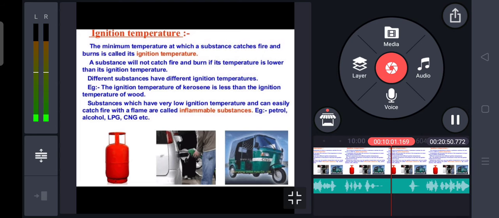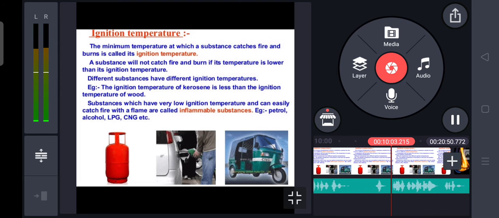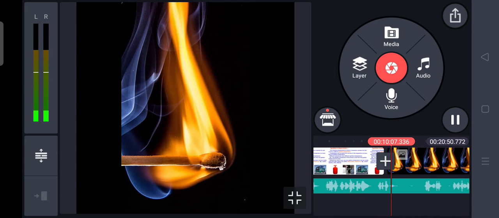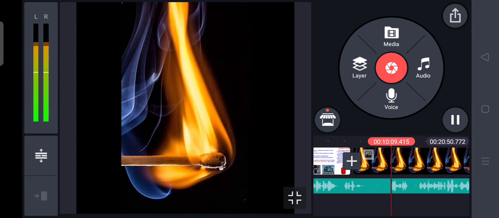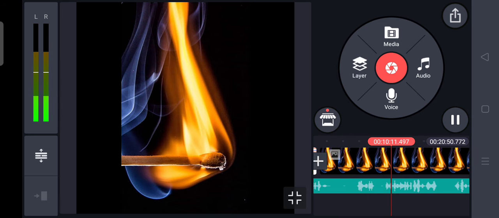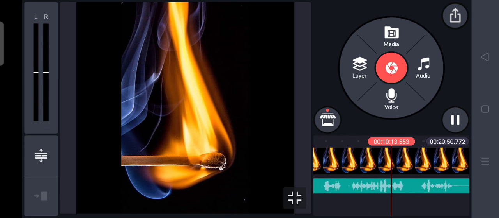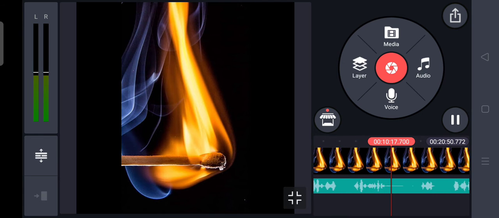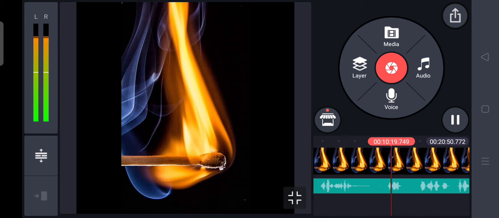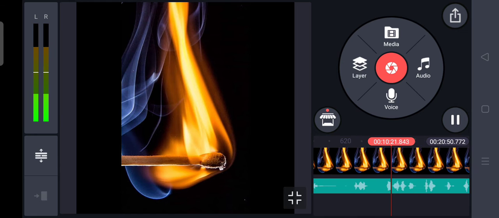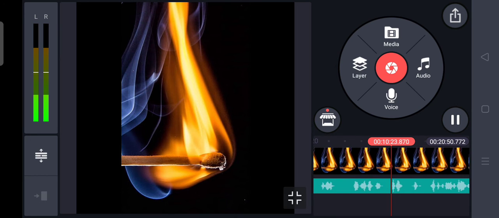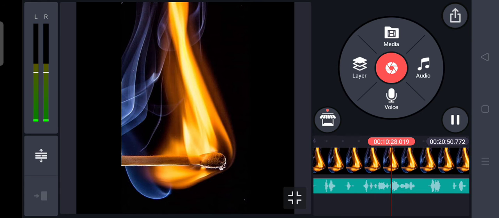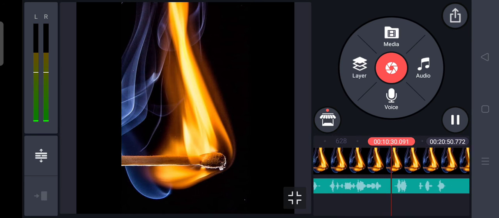If you notice, a matchstick starts burning on rubbing it on the side of the matchbox, because of the heat produced by friction. When you rub this matchstick beside the matchbox, then due to the frictional force, it produces temperature, and this temperature is sufficient for combustion of this matchstick.